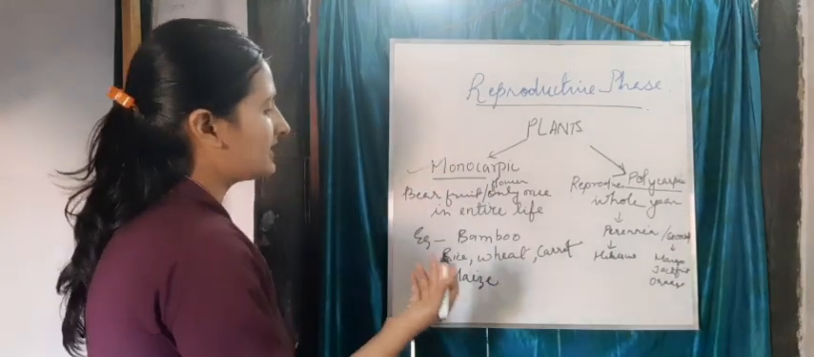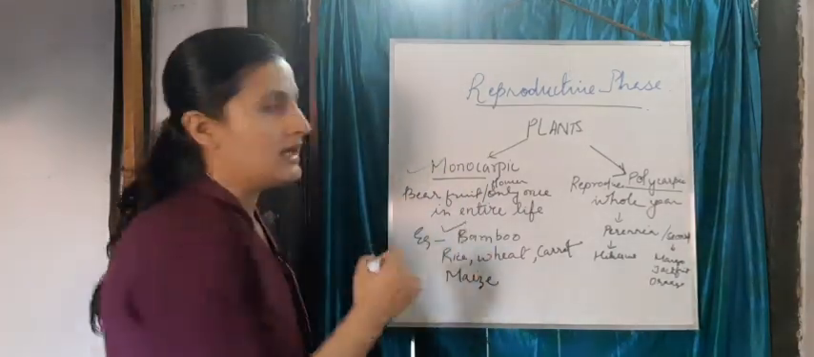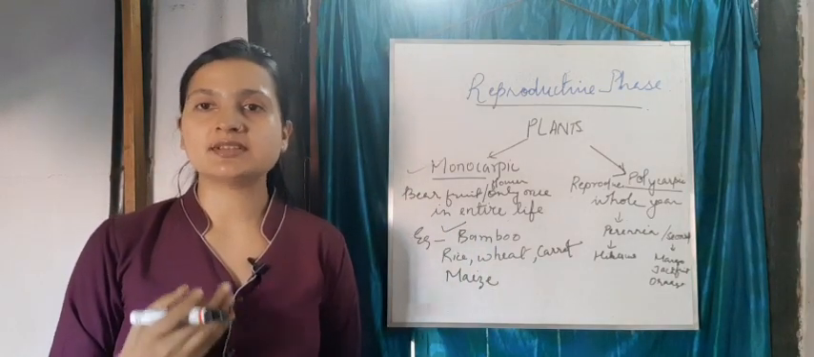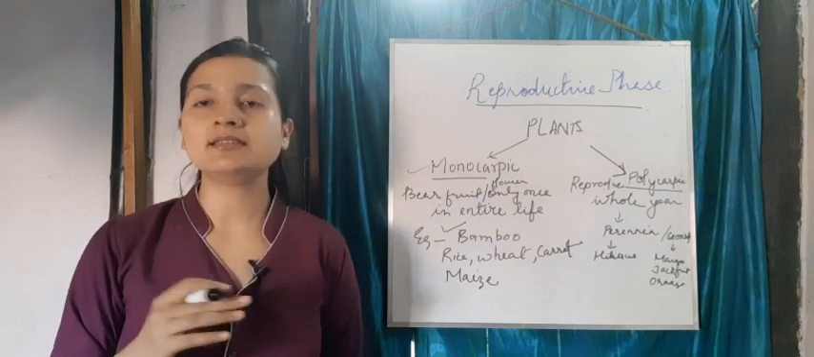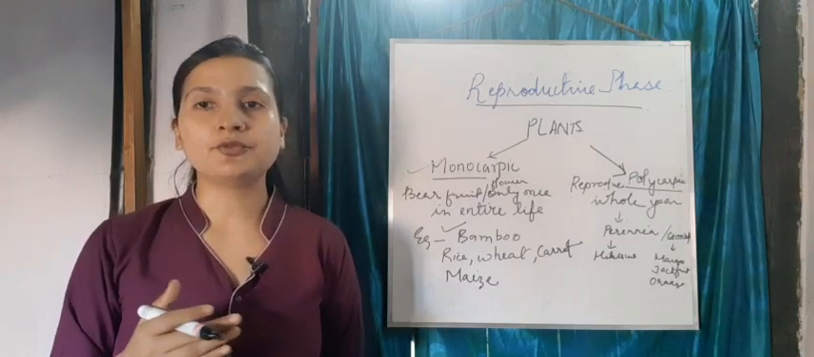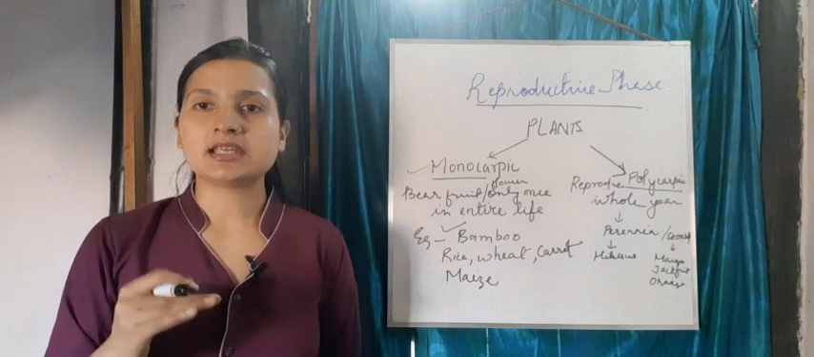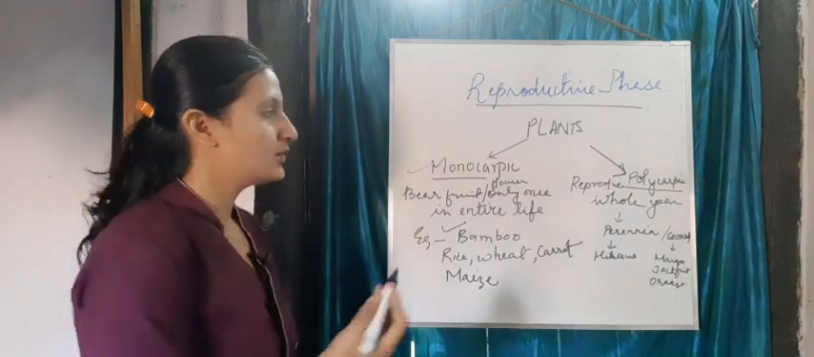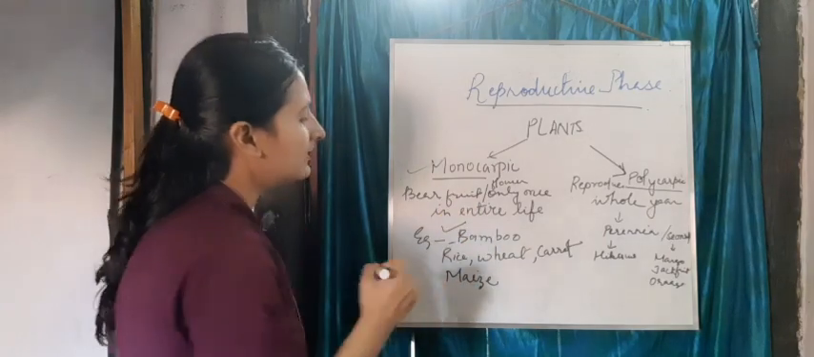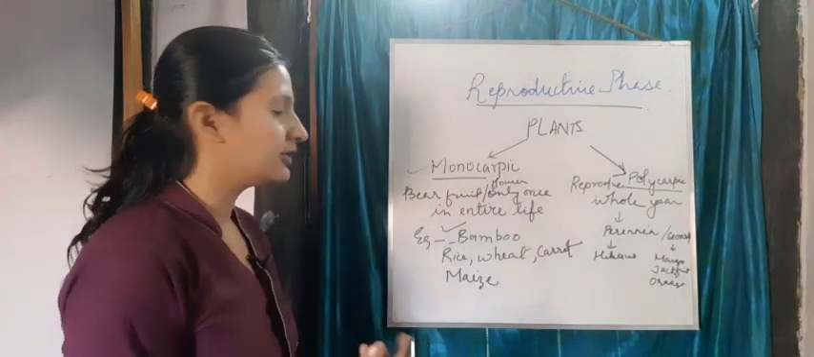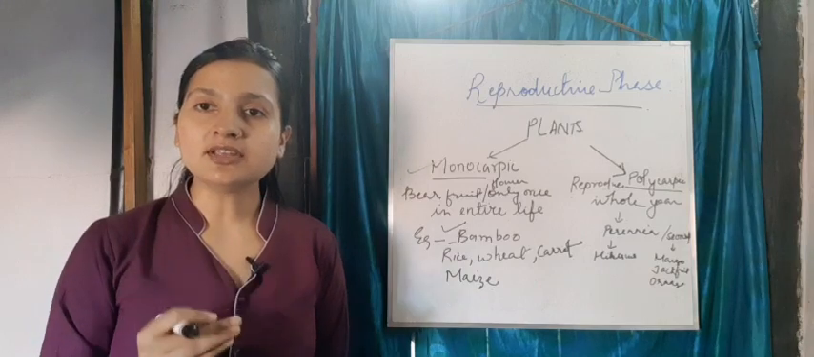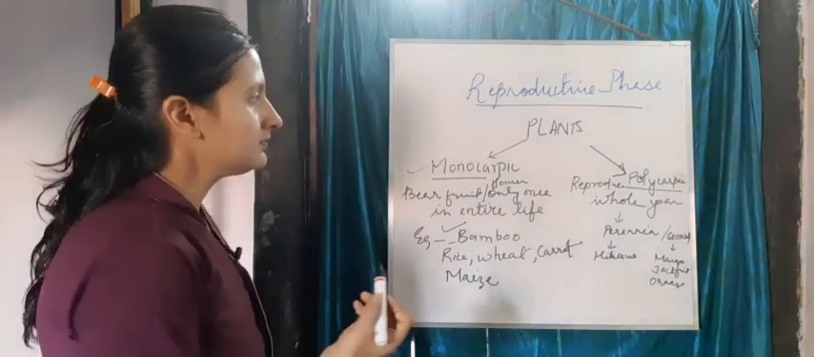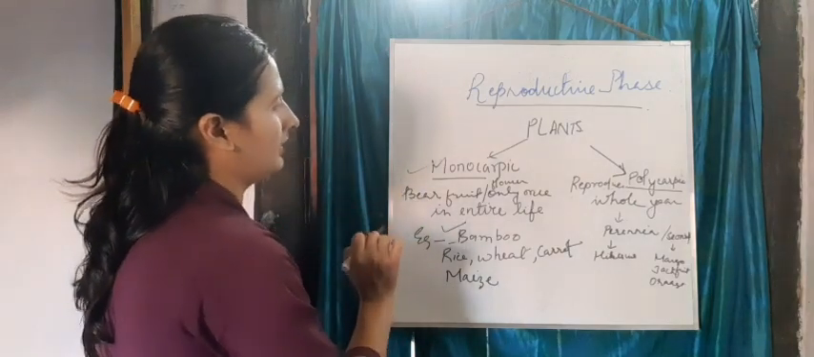Some of the examples are bamboo plant. In bamboo plants, they bear fruits and flowers only once in their entire life, in a life of 40 to 50 years. They just bear it once and then they die. So they are monocarpic plants. Then rice, wheat, carrot, maize, they bear fruits only once and then they die. So they are called monocarpic.